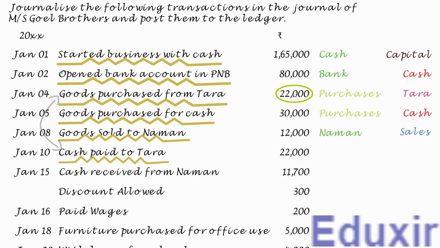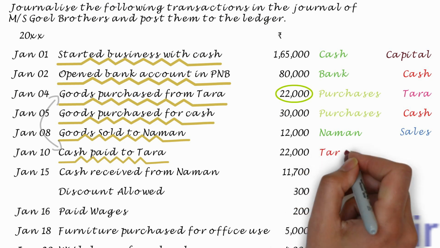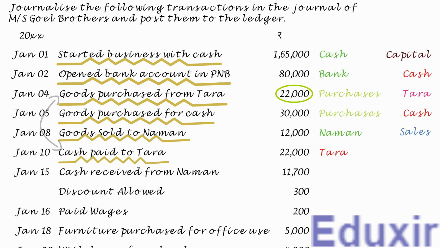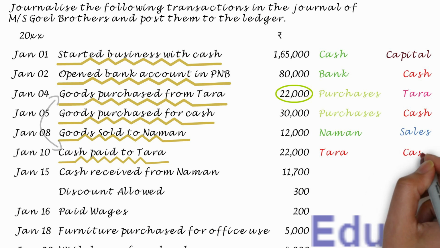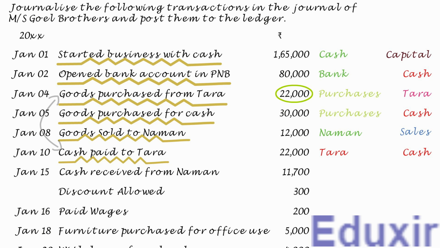As in this case, the business is paying to the creditor Tara, the liability of the business to pay to the creditor will be decreasing in this transaction. The rule to record any decrease in the liability is to debit the corresponding liabilities account. In this case, the creditor Tara account should be debited. At the same time, as the payment to the creditor Tara is done in cash, the cash asset available with the business will be decreasing. The rule to record any decrease in the asset is to credit the corresponding assets account. In this case, the cash account should be credited. With this analysis at our disposal, let us now proceed with the generalizing of this transaction.